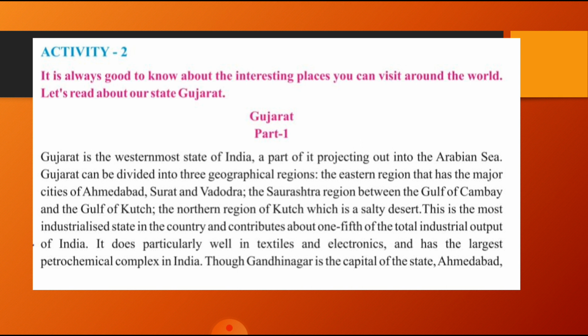This is the most industrialized state in the country and contributes about one fifth of the total industrial output of India. It does particularly well in textile. We can see textile industries mainly in Ahmedabad, Surat, Vadodara, and also electronics, and it has the largest petrochemical complex in India. Gandhinagar is the capital of the state.